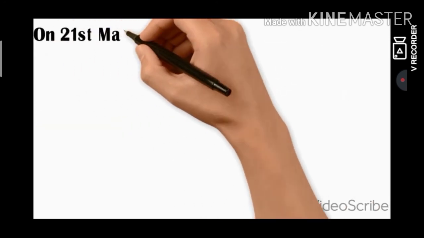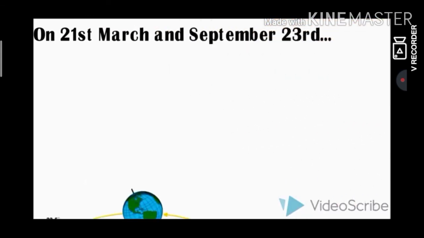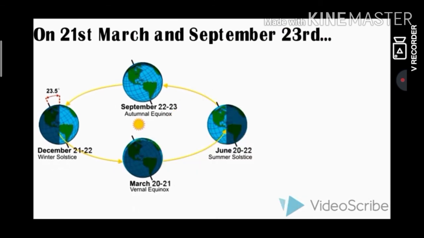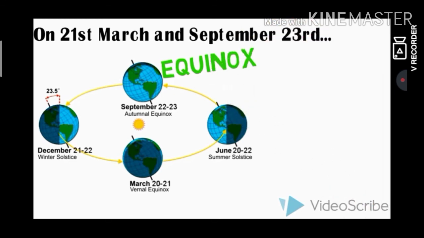On 21st March and 23rd September, direct rays of the sun fall on the equator. At this position, neither of the poles is tilted towards the sun, so the whole Earth experiences equal days and equal nights. This is called an equinox.